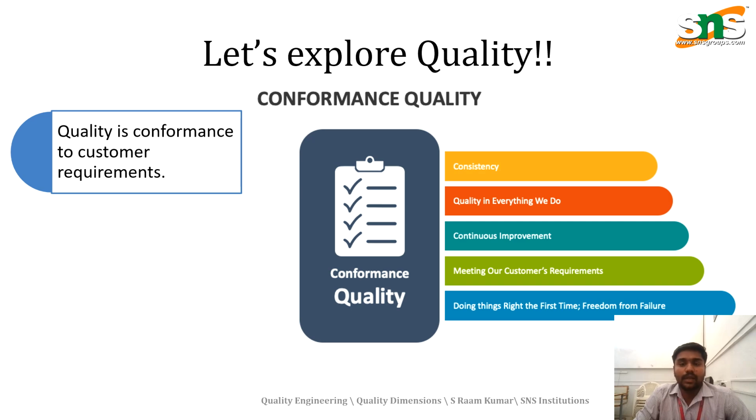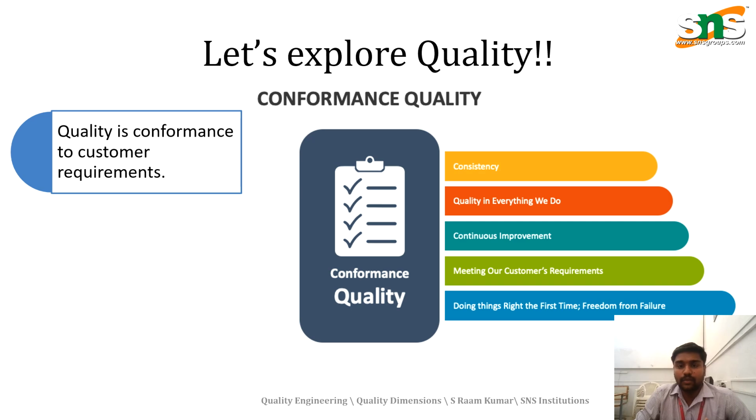For product quality, the process should be in a consistent manner, and the checking and inspection process has to be consistent. The second is the quality in everything we do. We need to understand the process clearly, and also the execution and the strategy of quality, so we can do quality in everything we do.